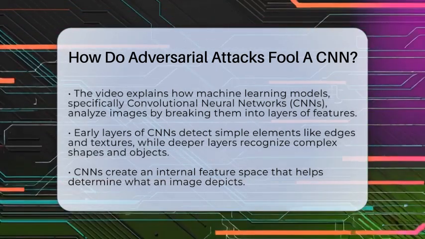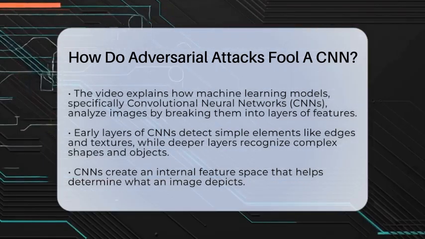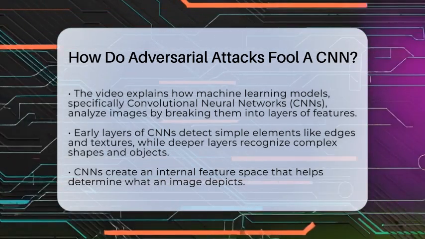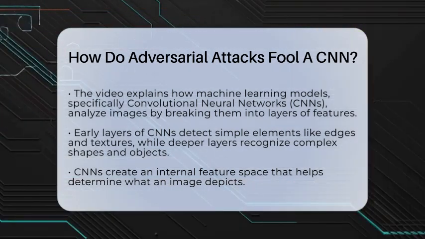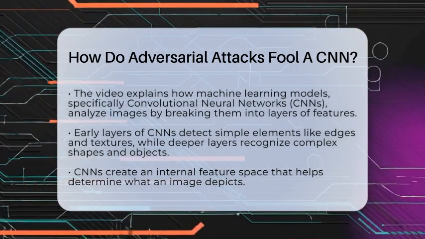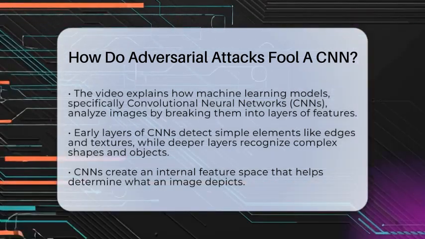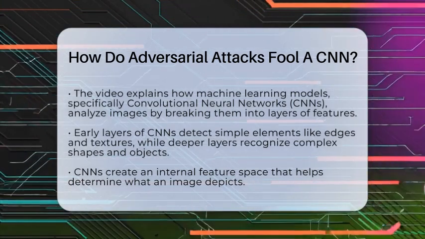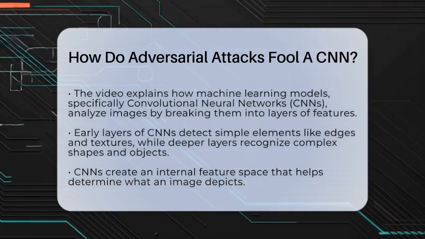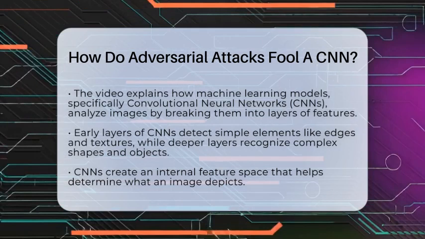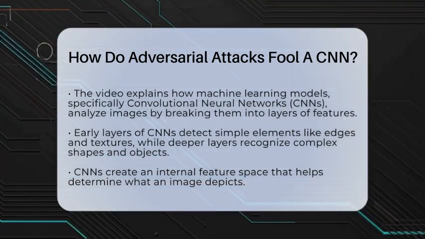These networks are the core of many image classification systems. They analyze pictures by breaking them down into layers of features. The early layers spot edges and textures, while deeper layers recognize complex shapes and objects. The network builds an internal map called a feature space, which helps it decide what the image is.